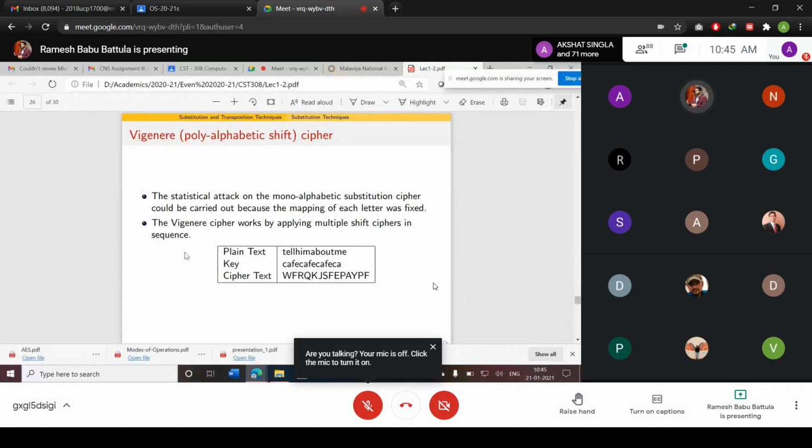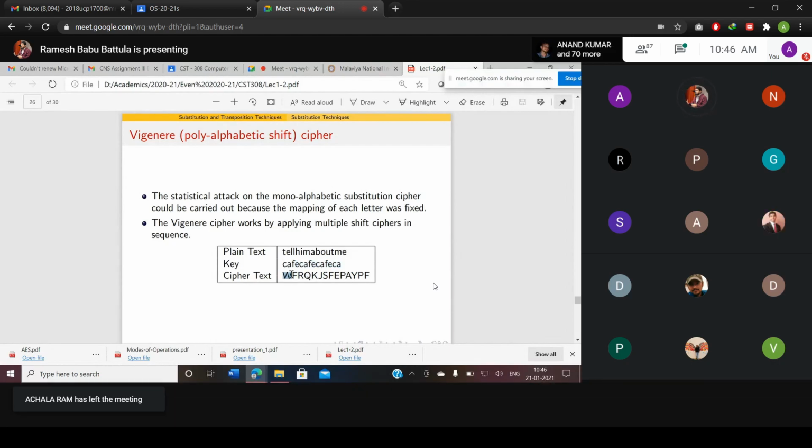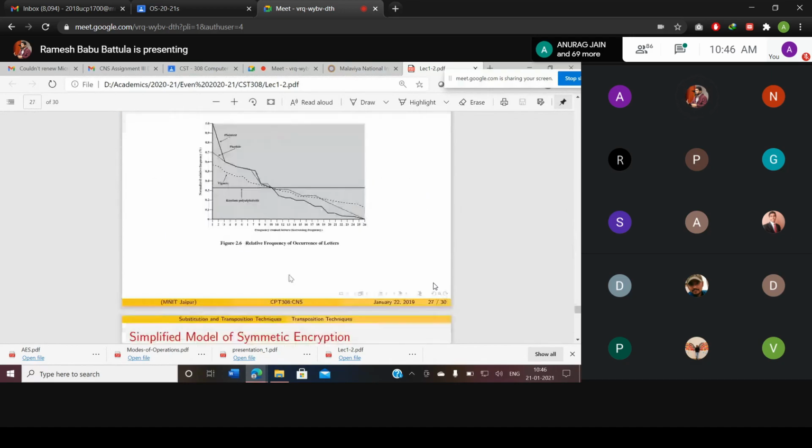In the Vigenere cipher, what do they use? They shift the cipher with multiple letters. Here the key is going to be cafe. You always need to use cafe, and the result is, for the letter T plus 3, UVW. So C is 3, A is 1, E is 5, F is 6, and the letters are replaced accordingly. This is also very easy to find out.